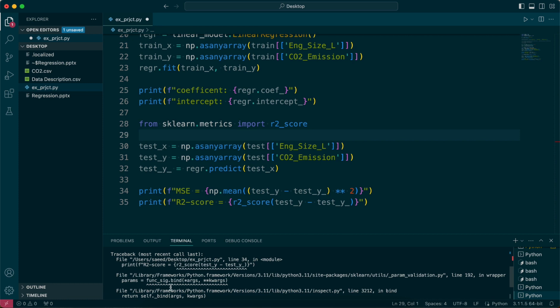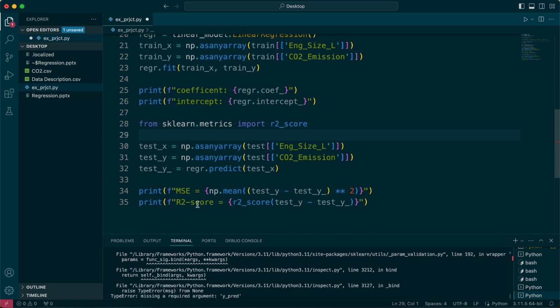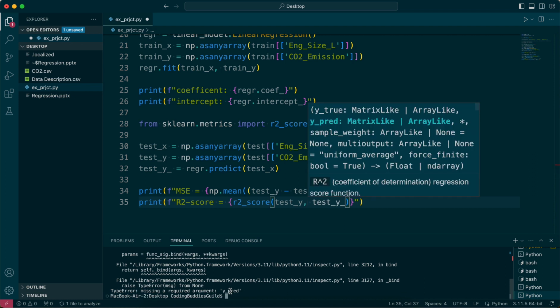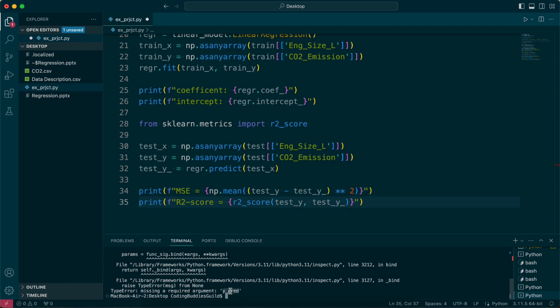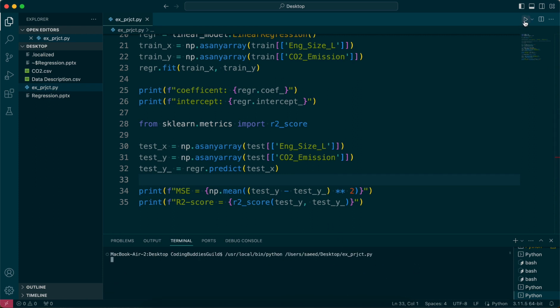Let's see what's happening here. It says for the R2 score value, R2 score test underscore Y, not subtract, but this. So it's complaining about the predicted value. It says, okay, you didn't give me the predicted values because we had this minus that, so it was getting it as just one value. That should fix the problem now.